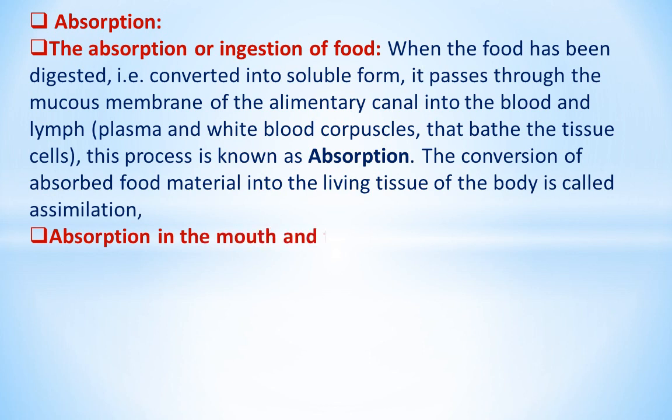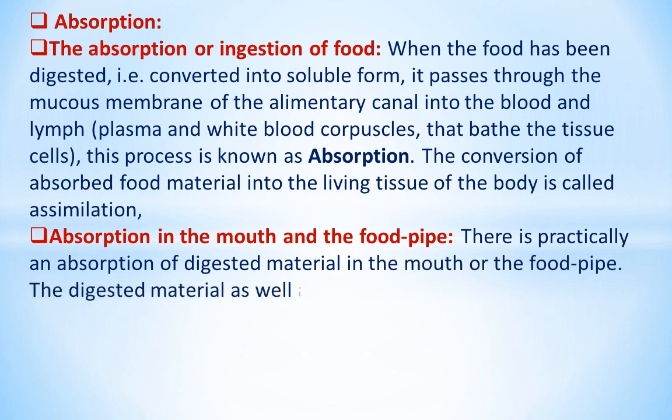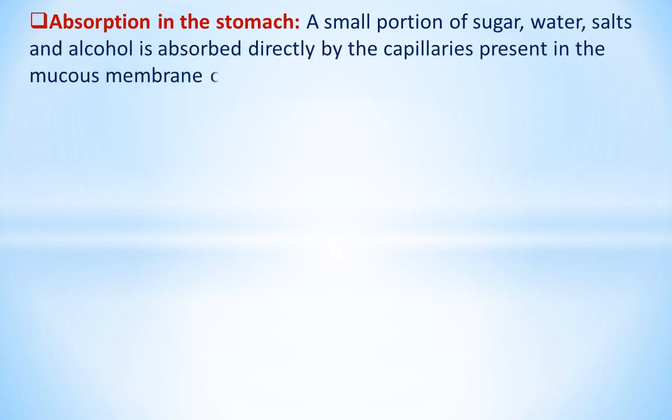Absorption in the mouth and the food pipe. There is practically no absorption of digested material in the mouth or the food pipe. The digested material as well as other constituents of food are forced down. Absorption in the stomach. A small portion of sugar, water, salts and alcohol is absorbed directly by the capillaries present in the mucous membrane of the stomach.